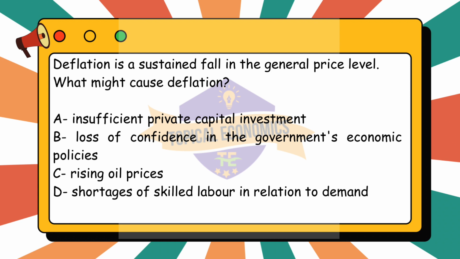In a growing economy, this could actually contribute to inflation, not deflation. So, the correct answer for this question is option B. Loss of confidence in the government's economic policies. When people lose confidence in the government's economic policies, it leads to reduced spending, lower demand, and a fall in prices, which can cause deflation.